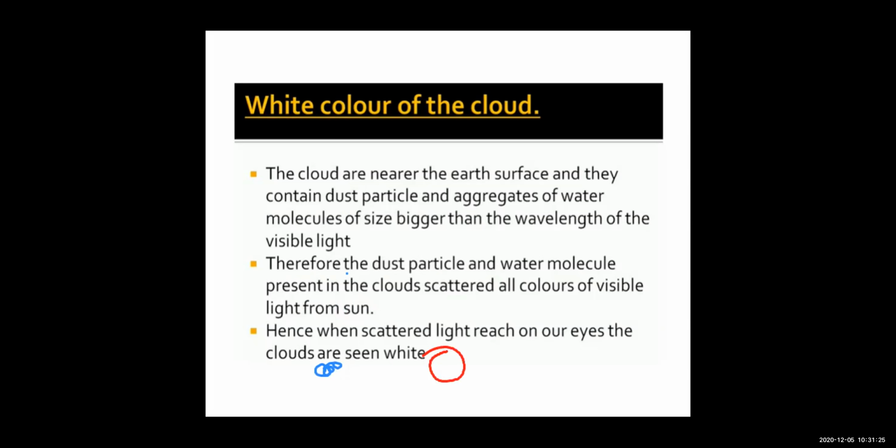And children, if the scatterer or scattering particle is very, very big, then we know that all the colors are scattered, and finally the scattered light is of white color, right? So clouds are white. So it means that in a cloud, the scattering particles, the scatterers, are of very big size. So only after scattering we are able to see white color. So let's see this one quickly.